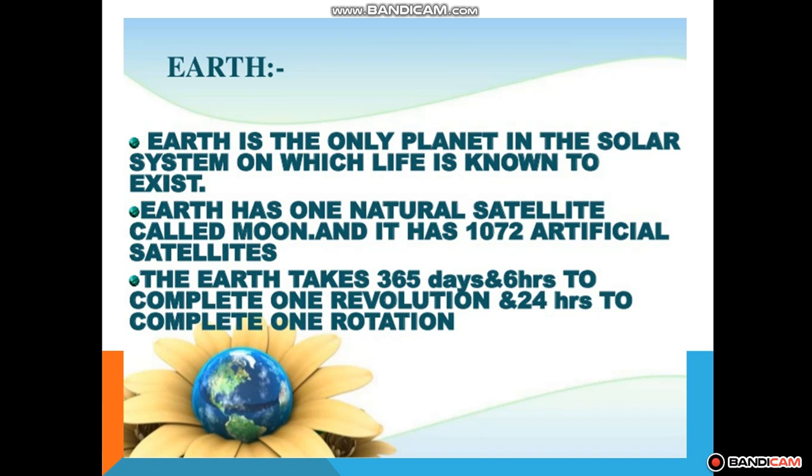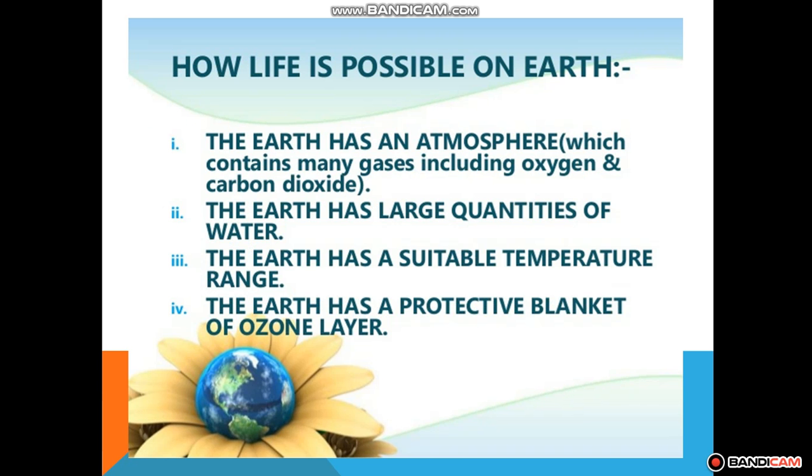Why do we say that life exists on Earth easily? Because some special environmental conditions are responsible for the existence and continuation of life on Earth. These include just the right distance from the Sun, so it has the right temperature range, the presence of water and a suitable atmosphere, and a blanket of ozone as well.